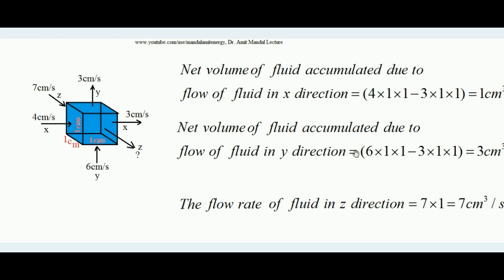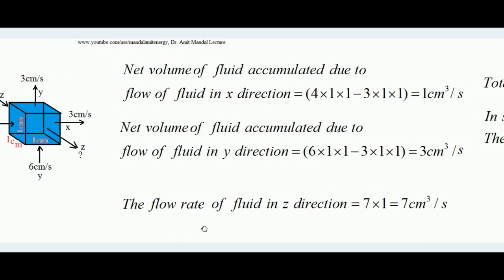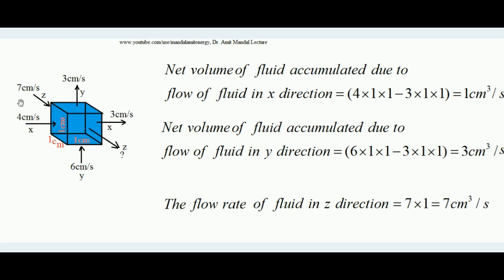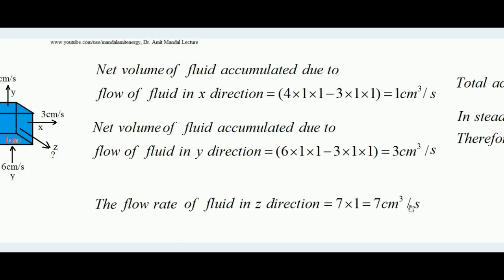velocity. So 6 into 1 into 1 is the amount of fluid entering, and how much is going out, that is equal to 3 into 1 into 1. Okay, so the difference is what is accumulating inside, so that is equal to 3 centimeters cube per second. Now the fluid which is going inside in z direction, 7 centimeter per second is the velocity. So 7 into 1 into 1 equals 7 centimeter cube per second.